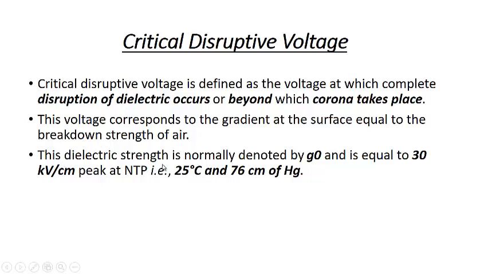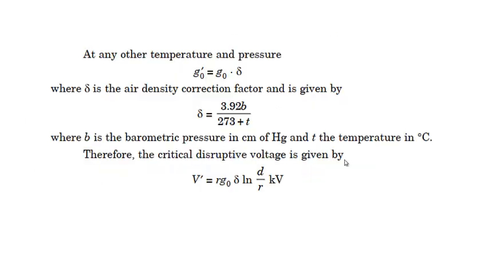This dielectric strength is normally denoted by G naught and is equal to 30 kilovolt per centimeter peak at normal temperature and pressure, that is at 25 degrees centigrade and 76 centimeter of Hg. So in general, it is very important that the normal dielectric strength or breakdown strength of the air is 30 kilovolt per centimeter at NTP. But it will change as temperature and pressure change.